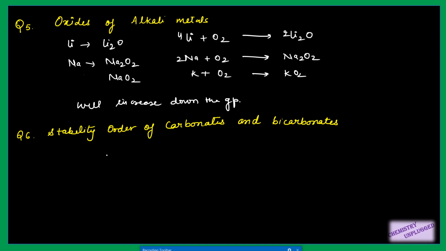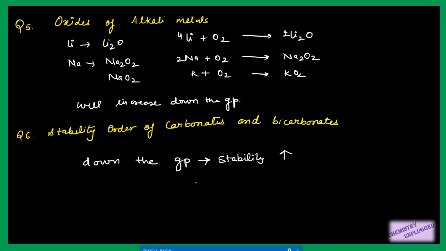Then the next question is about the stability order of carbonates and bicarbonates. The carbonates and bicarbonates of lithium are highly unstable in nature. When you go down the group, the stability of carbonates and bicarbonates increases. So I will directly write that stability increases.